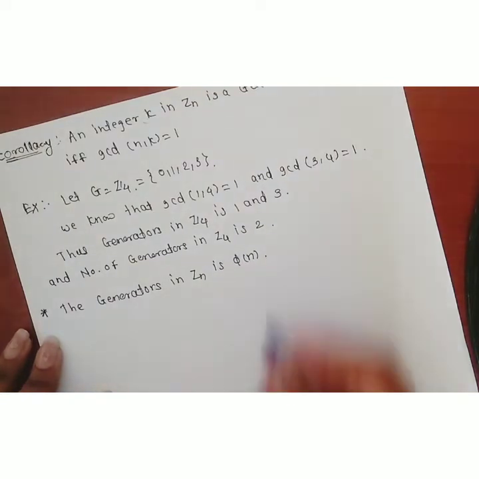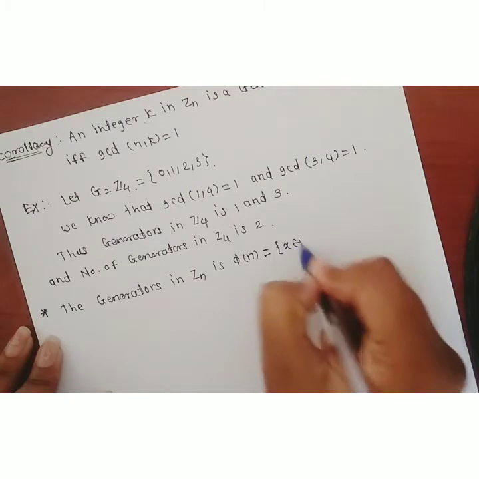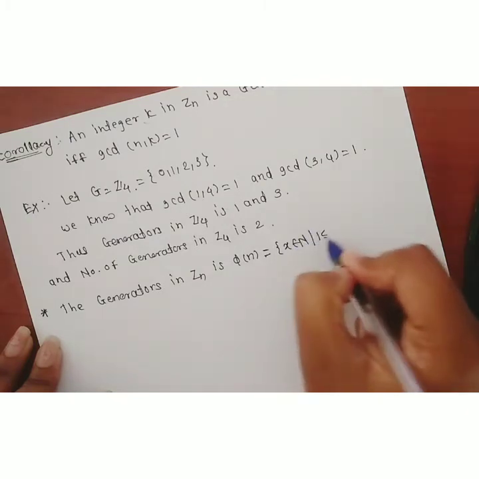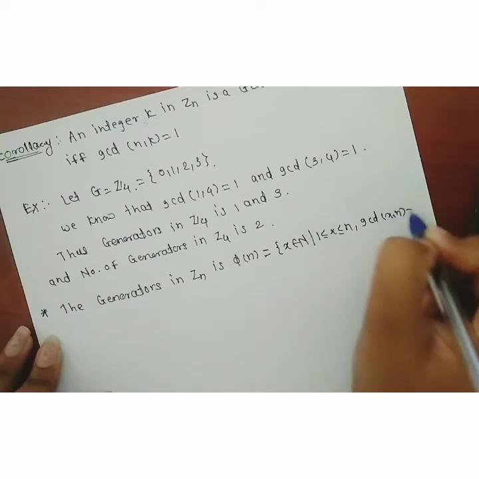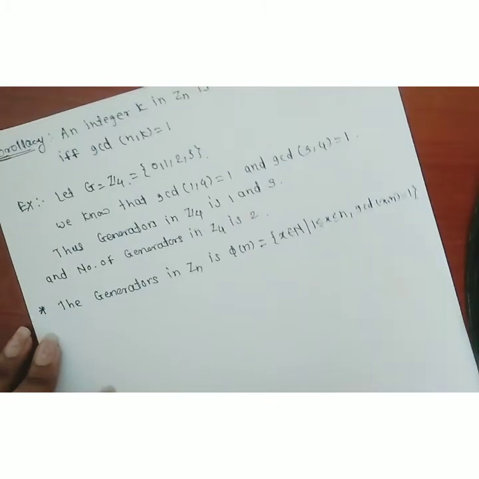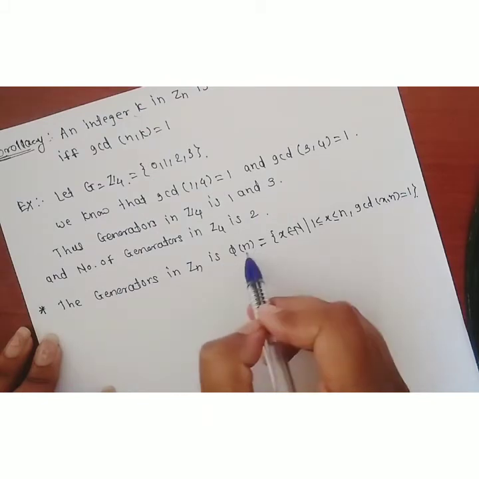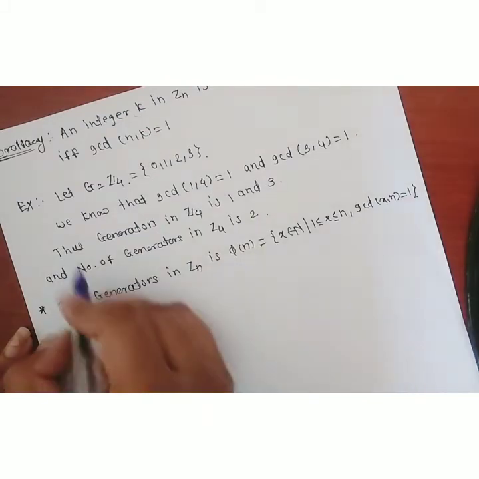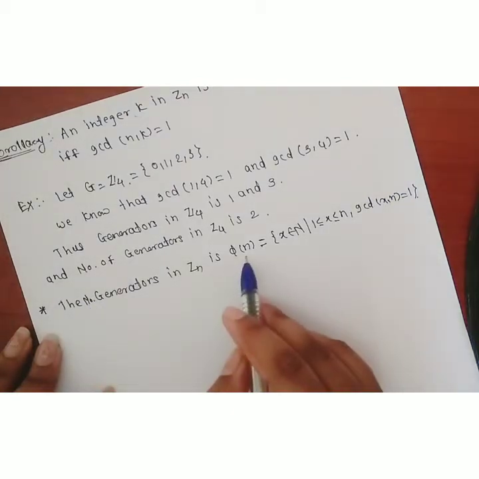We know that phi of n is the size of the set of all x belonging to the natural numbers, 1 less than or equal to x less than or equal to n, such that GCD of x with n is equal to 1. So the number of generators in Zn is nothing but phi of n.